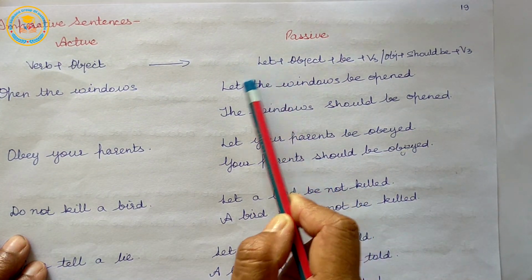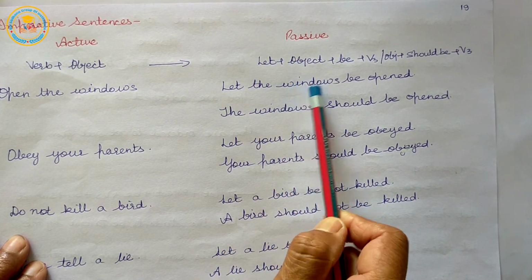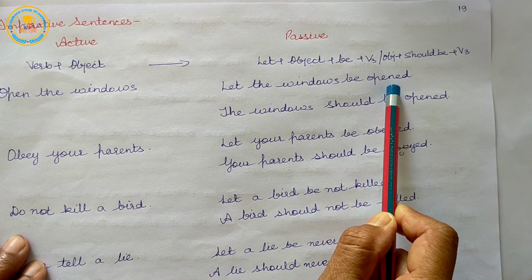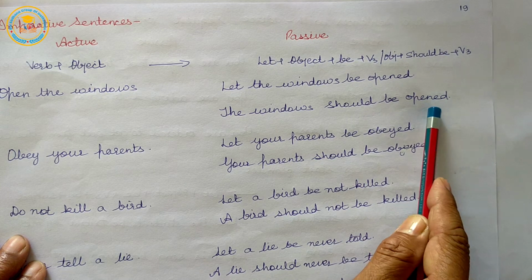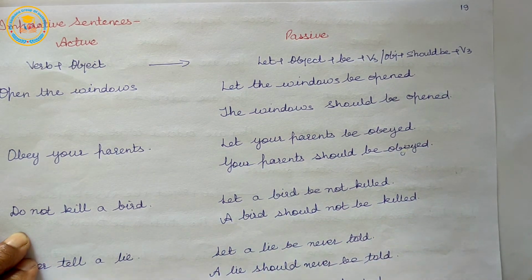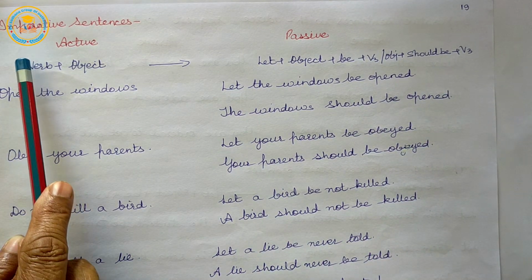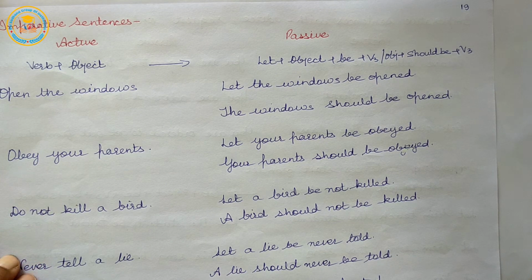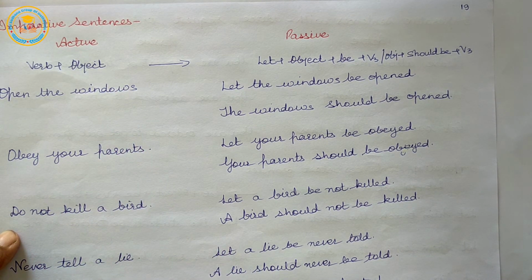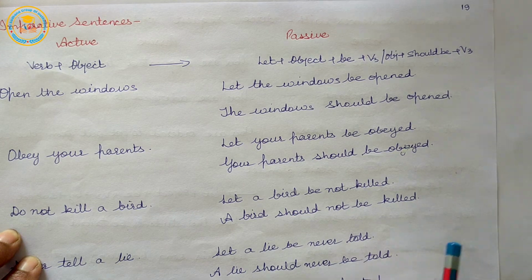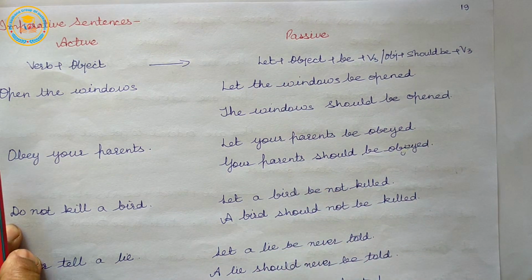First, let, the object, be and verb's third form. Second, the object, should be and verb's third form. So for imperative sentences we will make these imperative sentences of active voice into passive with these two rules.